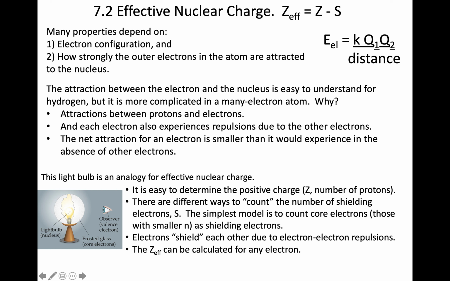Now, it's going to be easy to determine the brightness of the light, the positive charge, because that's Z. That's the number of protons that we have. There's different ways to account for the shielding, though, and we're going to use a very simple model. We're going to count the core electrons, those that have a smaller n value, as shielding electrons. And I'll show you how that works. These electrons shield each other because electrons with other electrons, that's giving rise to repulsions. And we can calculate this effective nuclear charge for any electron. It could be for the outermost electron. It could be for an inner electron. We can calculate the effective nuclear charge for any electron.